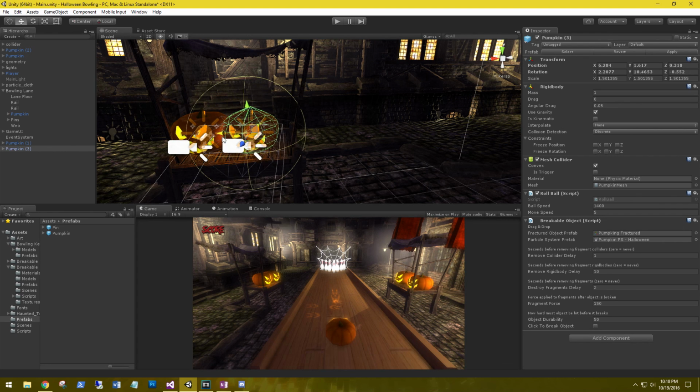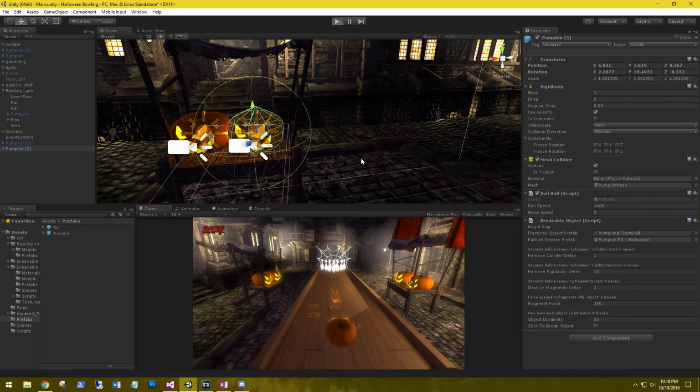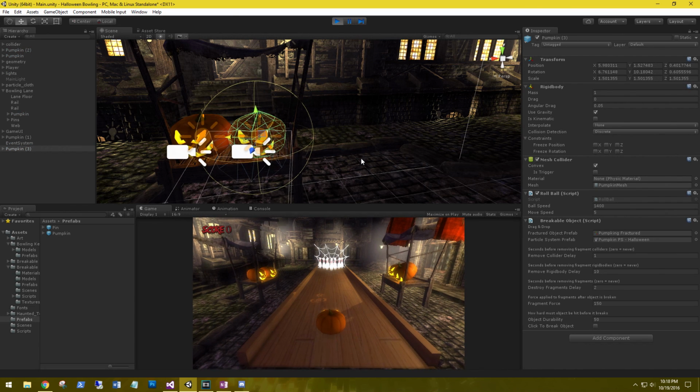Duplicate him and move him over. Let's play that, make sure nothing falls. Nice. We should be able to click on them.